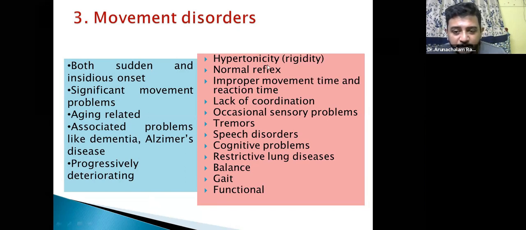Most of the time hypertonicity will be there, particularly rigidity type, but in case of a cerebellar lesion you will have hypotonicity. I told you why, because the cerebellum has a positive influence on the tone. The reflexes in case of Parkinsonism may be absent or normal. In case of a cerebellar lesion, the reflexes can be diminished.